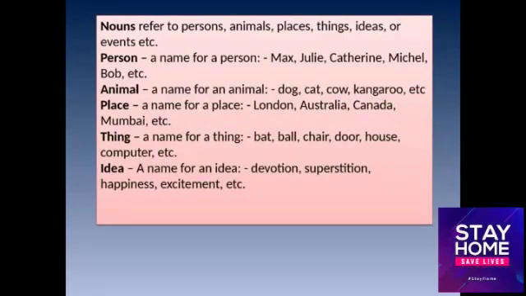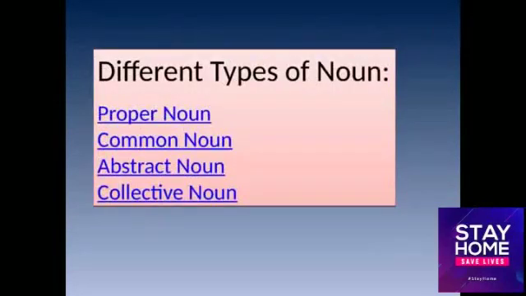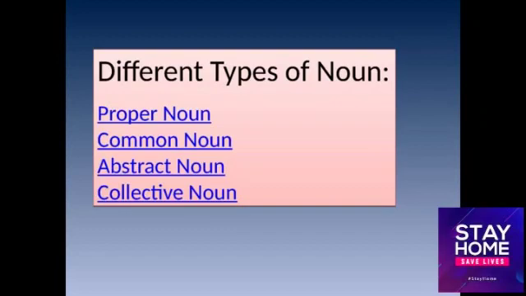There are four types of noun. Number 1, proper noun. 2, common noun. 3, abstract noun. And 4, collective noun. I repeat, proper noun, common noun, abstract noun and collective noun.